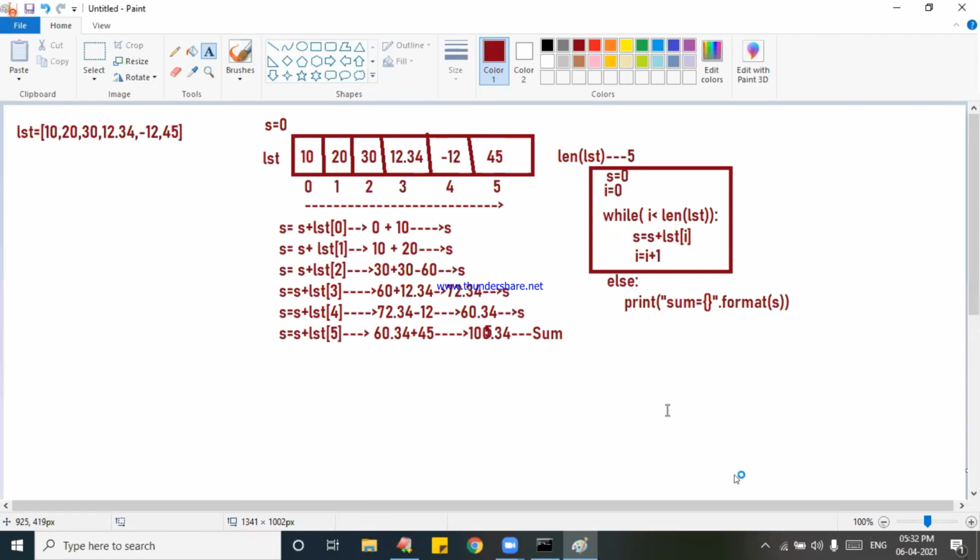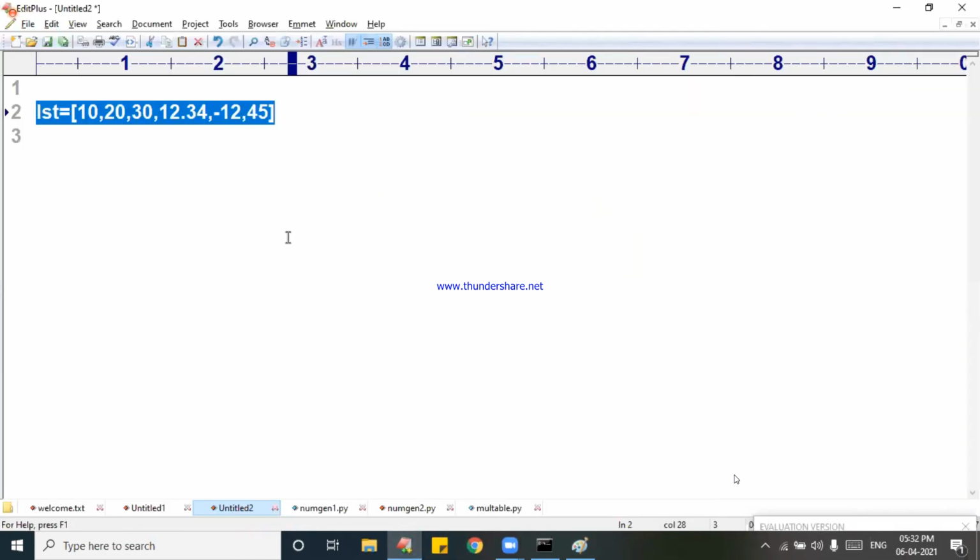So I will write this logic. If you follow me, I took it as a static list here, a fixed number of elements. If you allow me, I will tell you the dynamic list, how to take the number of elements in the list also. First, let us watch this example. Later I will go for the dynamic list. Let us go to the program.